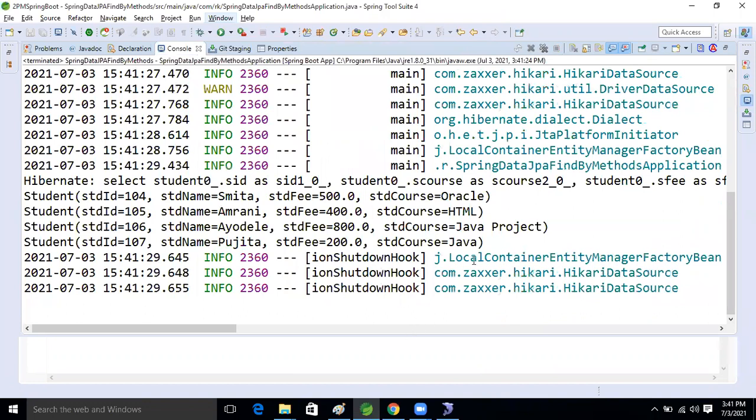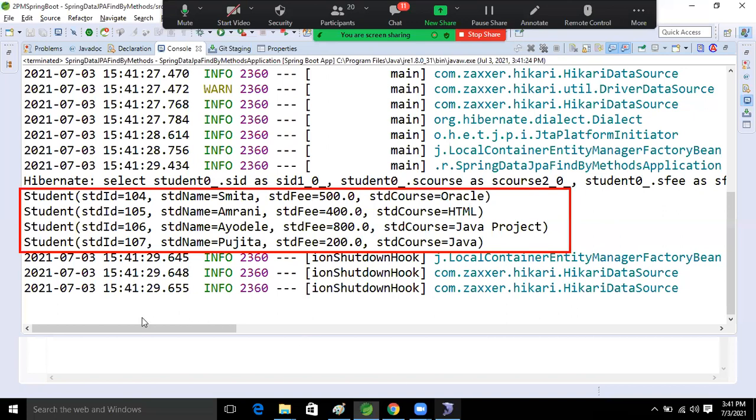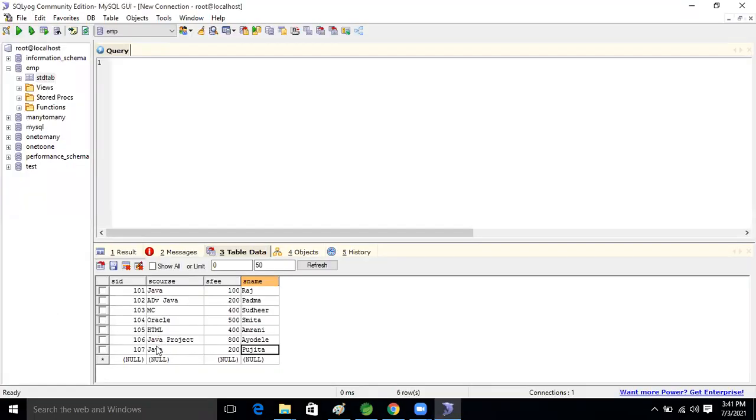Okay, guys, see that from 101 onward, every record has come or not, guys? Come on, see whether the record has come or not. Samita, Amran, Ayodele, Ravi, this record is there, yes, and the data from Oracle, HTML, Java, the project record. Yes, Ravi, they are all there.